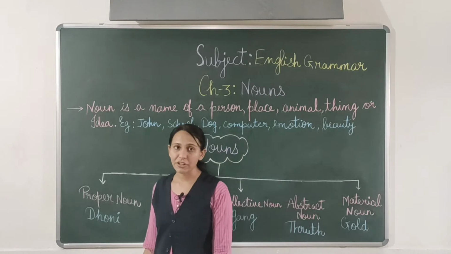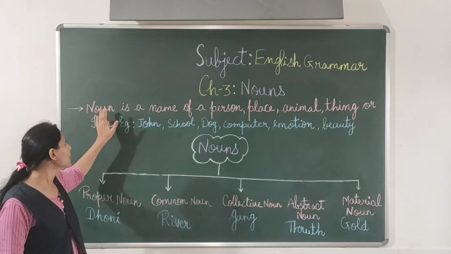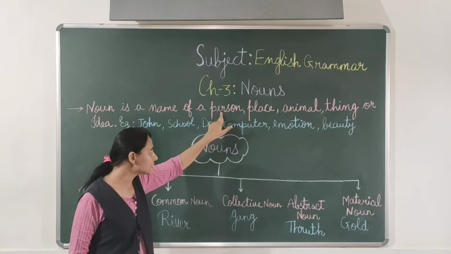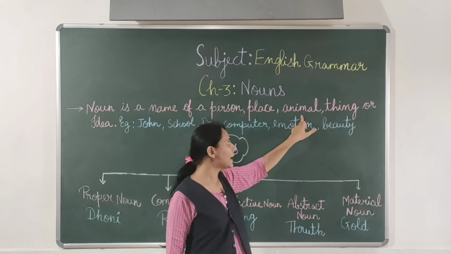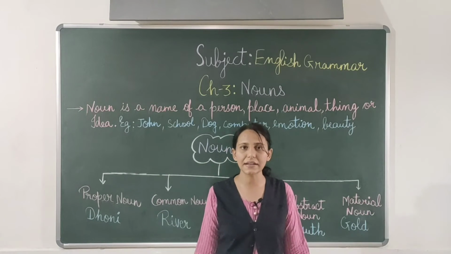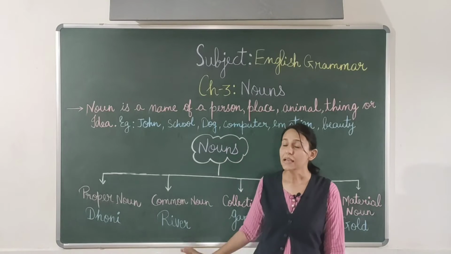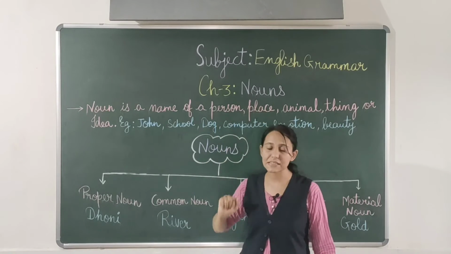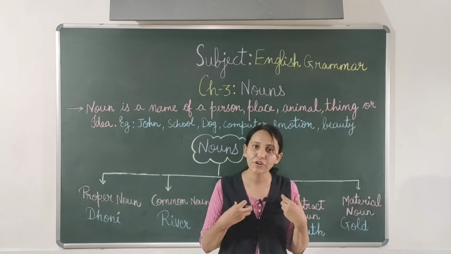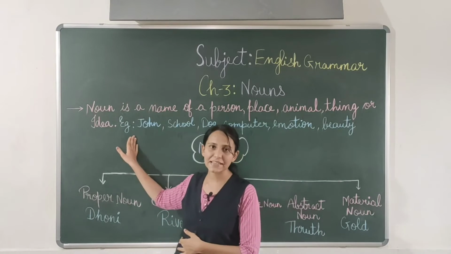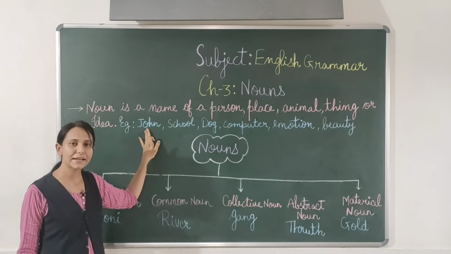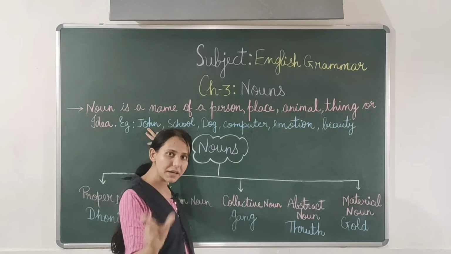So let's read the definition. Noun is a name of a person, place, animal, thing or idea. That name could be the name of person, place, animal, thing or idea. It could be a name of feeling also. So let's take example. Here John. Okay, John is a noun. John is a name of person.